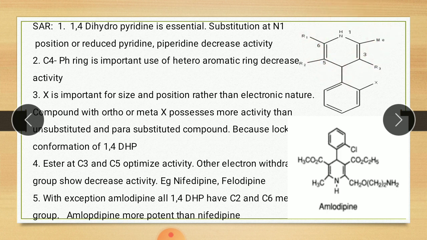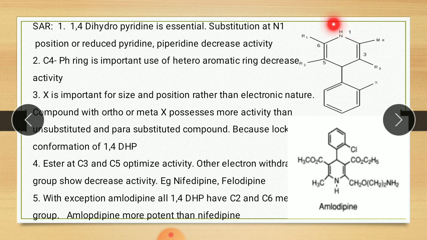It is essential for activity. Substitution at the N1 position or reduced pyridine, piperidine, decreases the activity. It means this nitrogen, where a hydrogen is present, if we replace this hydrogen with any other group, then the activity decreases.